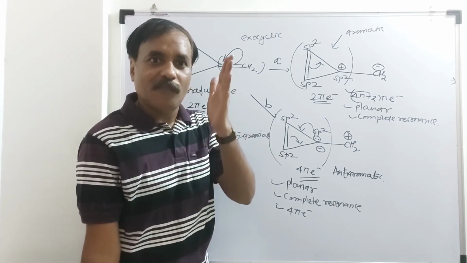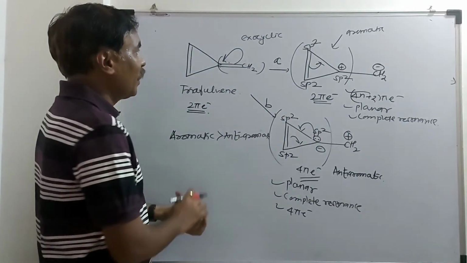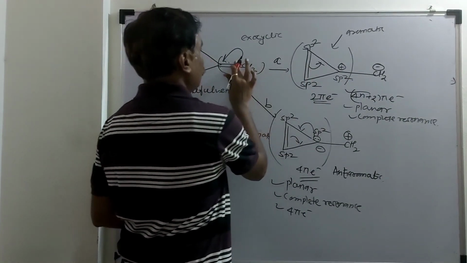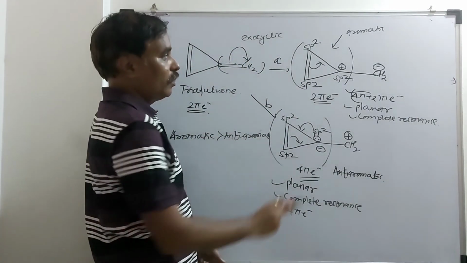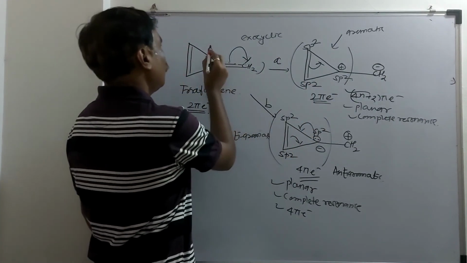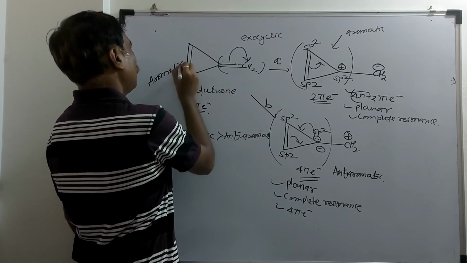If there is a chance of aromaticity, then it can acquire it. So after breaking the pi bond, the electrons shift toward this carbon like this and acquire stability, because here this is aromatic.